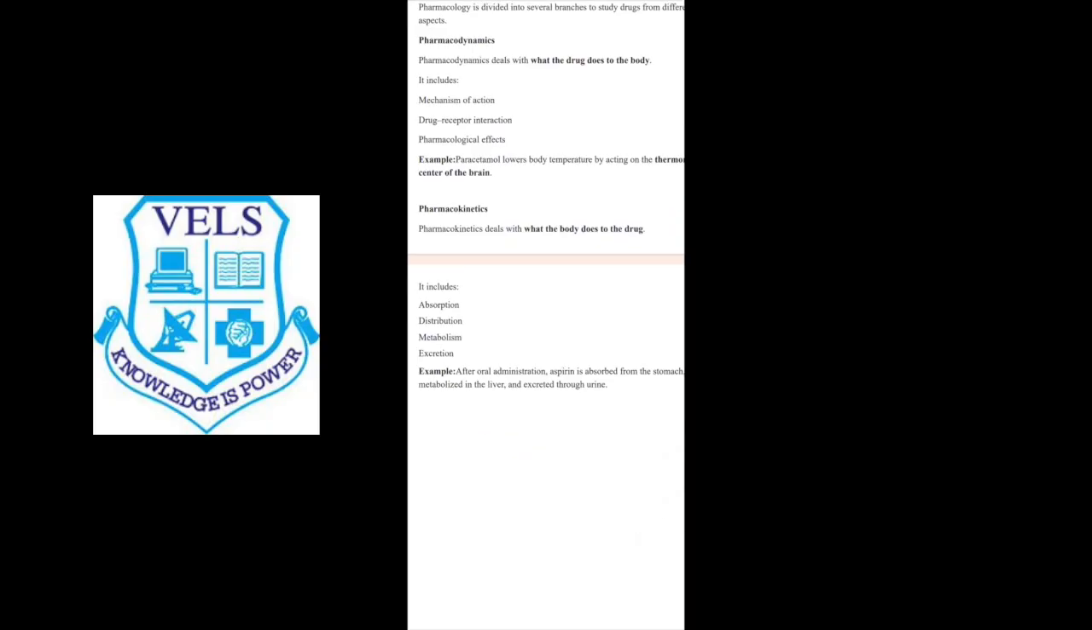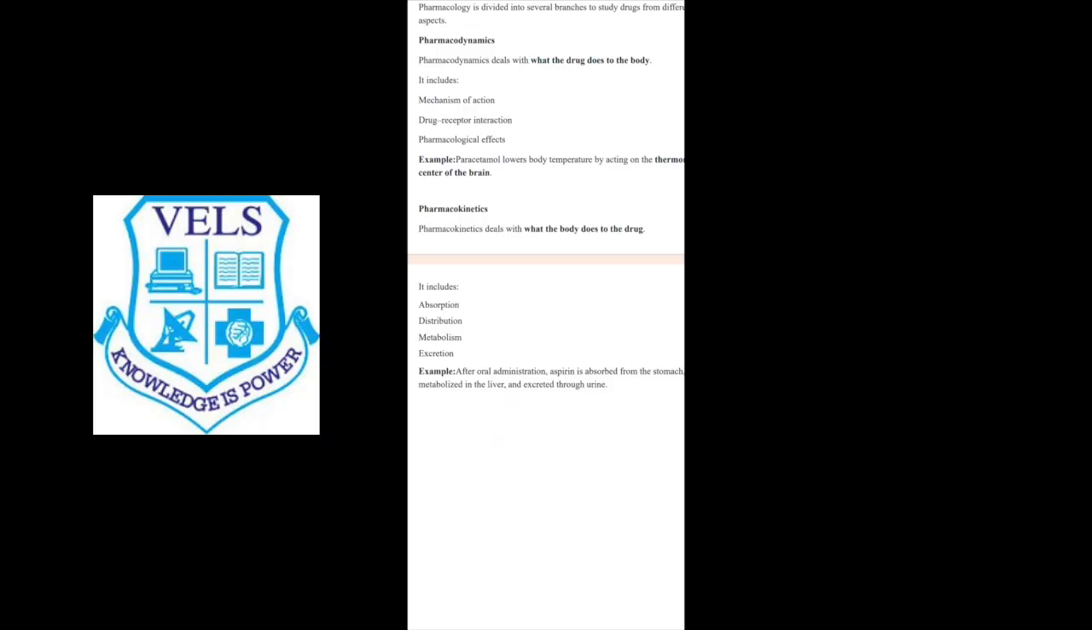pharmacokinetics. Pharmacokinetics explains what the body does to the drug. Usually, a medicine doesn't stay in the body forever, right? After taking the medicine, what happens in our body? For example, when we give a paracetamol or aspirin tablet to a person, the tablet will enter the stomach. From the stomach, it will enter the bloodstream. That process is called absorption. After absorption through the blood, the medicine will travel to different organs. That process is called distribution.